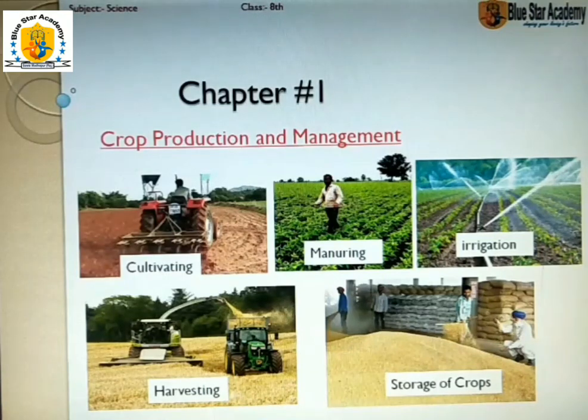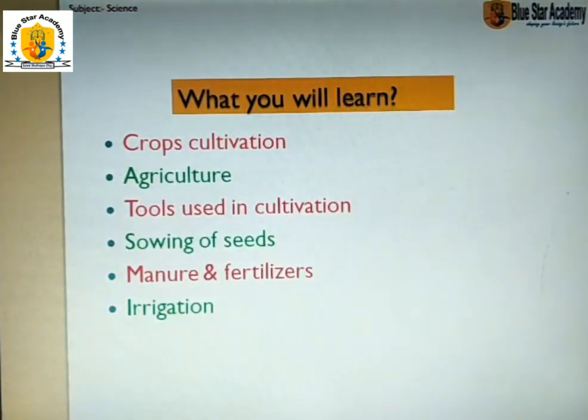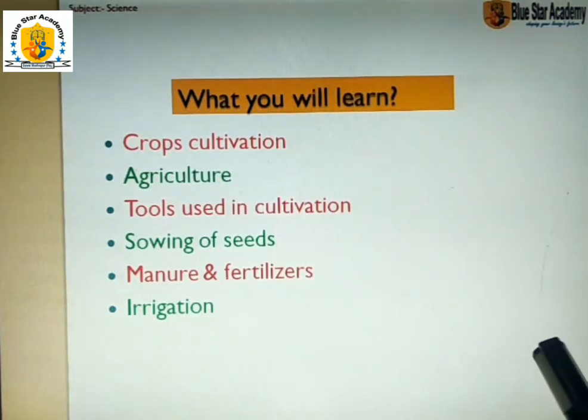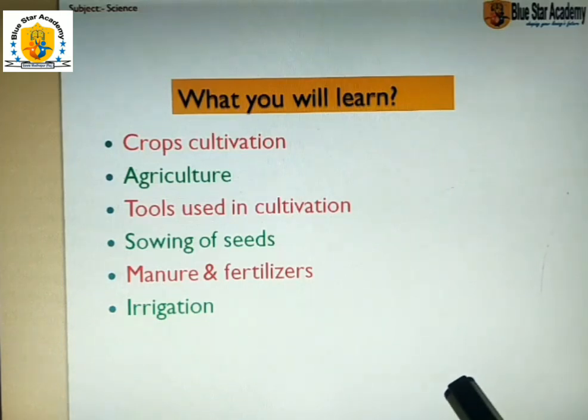So here we go. The first question which comes up in your mind is what will we learn. In this chapter you learn crop cultivation, how we cultivate the crops. Agriculture, what is agriculture? It's a vast subject. Agriculture means cultivating a field or land.